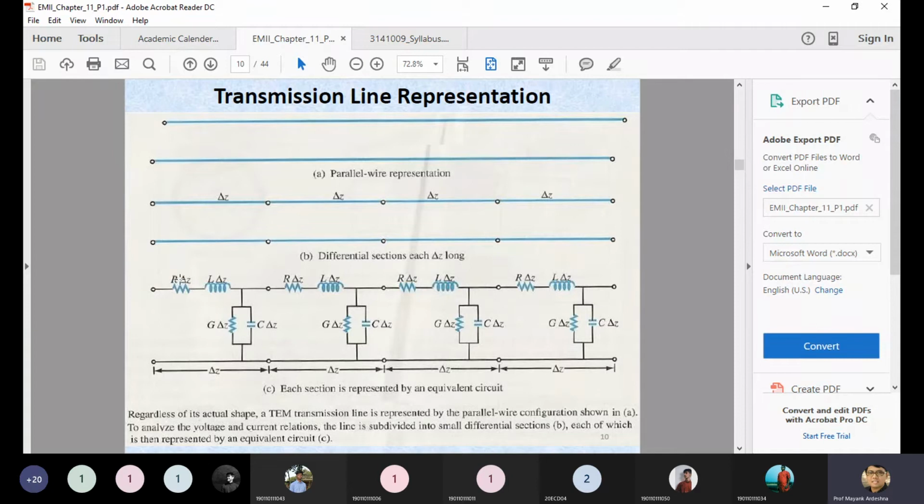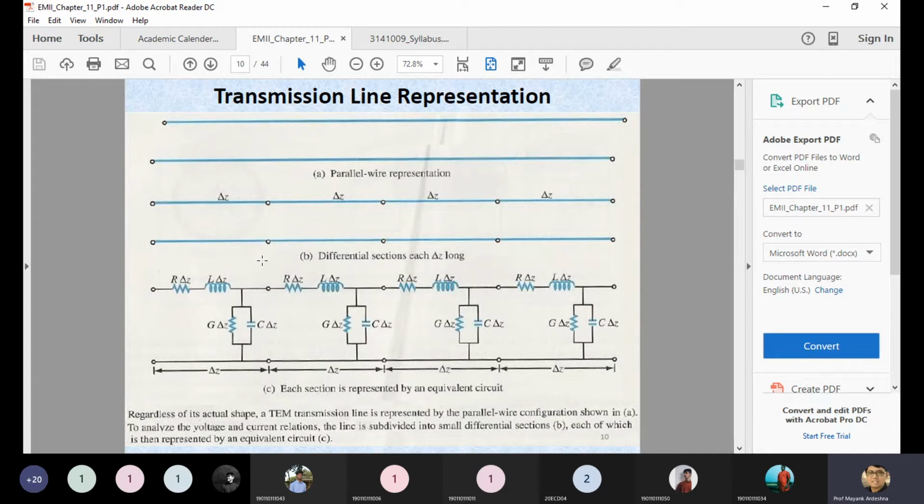That's why it's a resistance per unit length. Whatever the dimension of delta Z is, it is in terms of meters or maybe centimeters or micrometers. It is a length of your transmission line along which you are putting your transmission line. Right now we are putting it in the Z direction, so that's why each and every parameter RLGC is multiplied with a delta Z part. We utilize this equation because we utilize this graphical form of your transmission line, and we are mentioning the equivalent circuit or equivalent KVL and KCL for this particular transmission line.